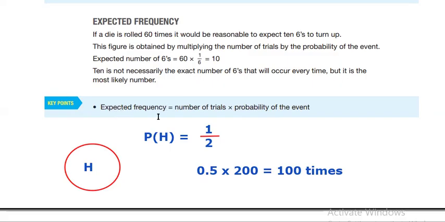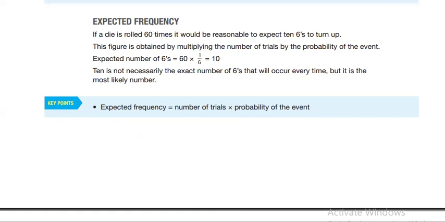That's the whole idea of expected frequency. So basically, expected frequency is the number of trials, which is 200 here, multiplied by the probability of the event itself. 200 is an example. I'm giving you an example. As I said, if it's tossed 200 times, how many times do you expect it to land on heads? 200 is not in the question, so I made up a question here. If I have heads and tails, and the probability of heads is 1 over 2, and I flip it 200 times, how many times would you expect it to land on heads? That's the whole idea. It's an example, okay? Now let's move on. That's the idea of expected frequency.